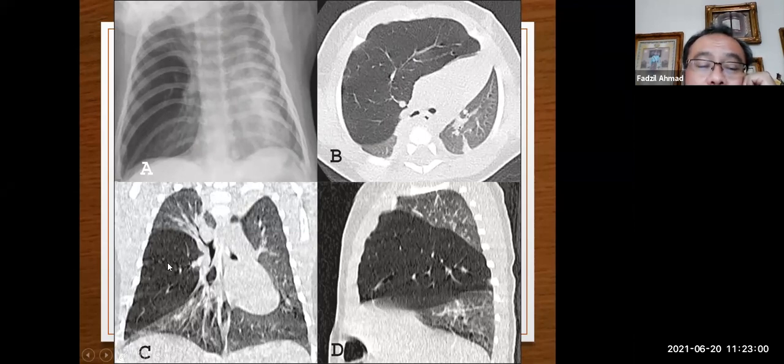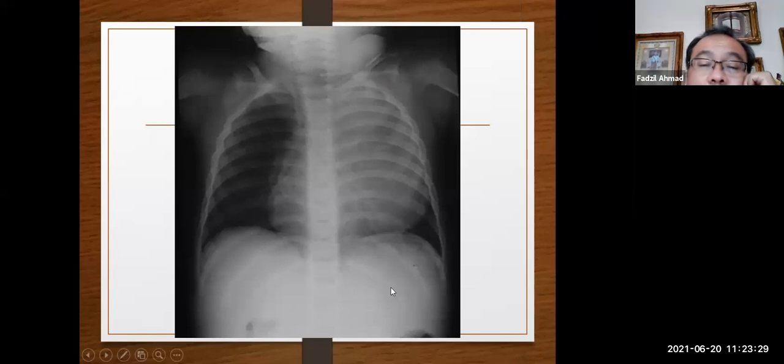Usually this part is not functioning, and it suppresses the right lung parenchyma, the upper lobe and the lower lobe, and pushes the mediastinum to the left side. The treatment is to excise this. Once you excise it, the normal lung will expand and the child will recover. This one.